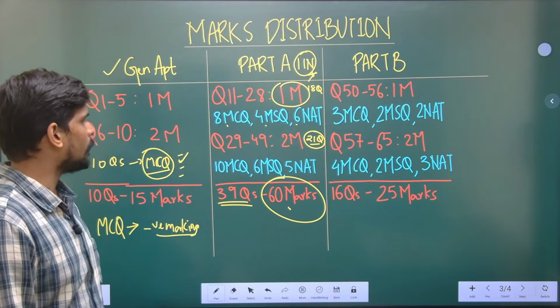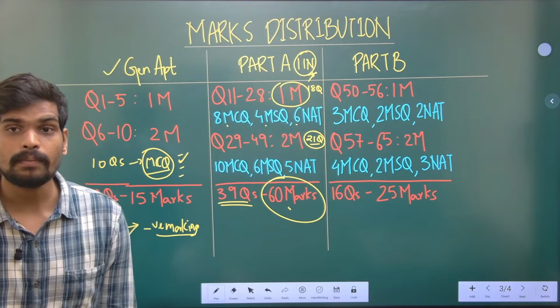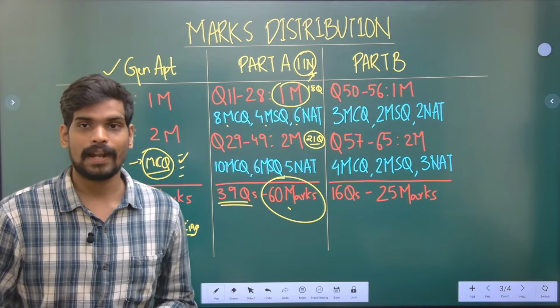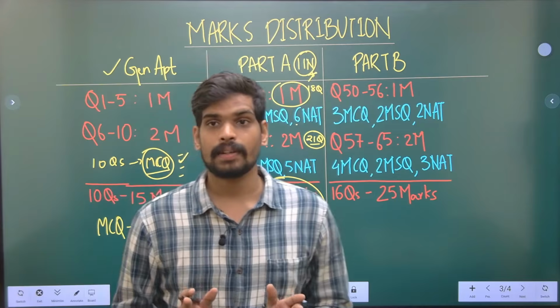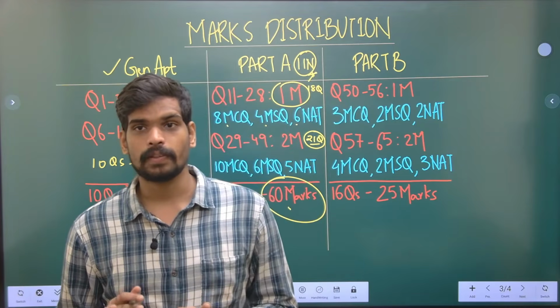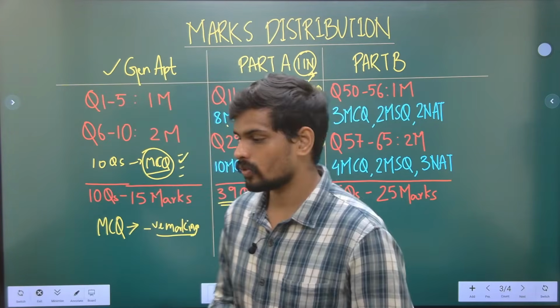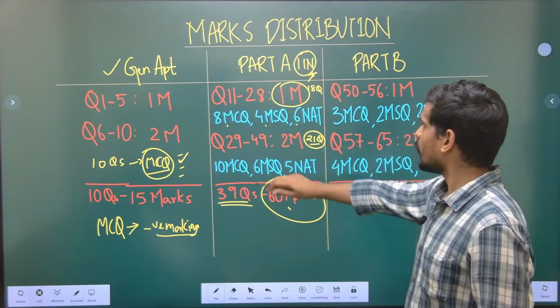One other point you can observe here is the number of questions with negative marking has reduced from the previous pattern. If you see here, less than 50% of the question paper has negative marking at this point of time. So I'll come to that aspect also in a while. So that is about the common part.